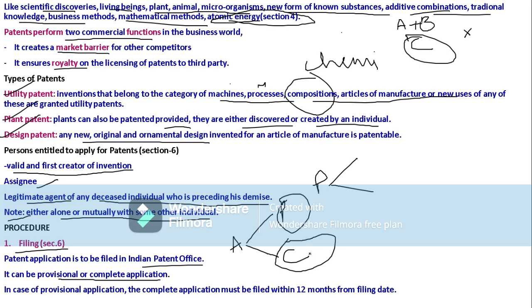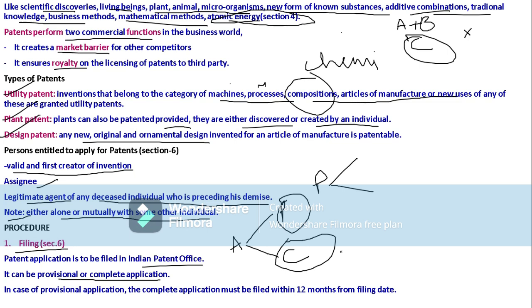The full specifications from the title till the person who will be the legitimate agent, or else who will be the assignee, all the things regarding the design of the invention, or else the claims. There will be different types of claims like dependent claim and independent claim, or else the drawing of the models, the best mode used in that. So different specifications will be there in the complete specification.